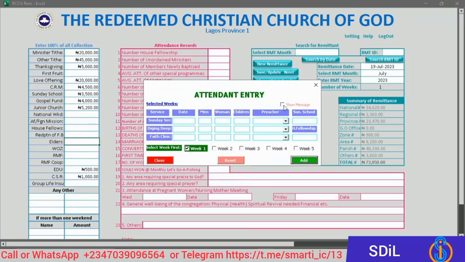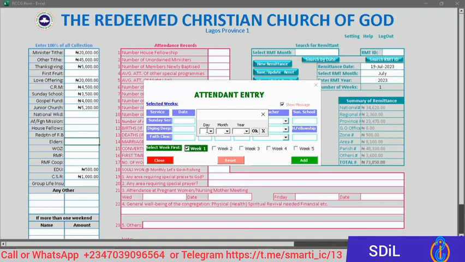If you want to show information that was successfully added, you check this one. Then before you close it, for your remittance to be properly submitted, you need to have at least 2 weeks of attendant. You can see we just entered one. You see the number of weeks is 1.